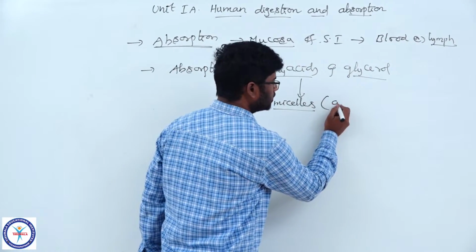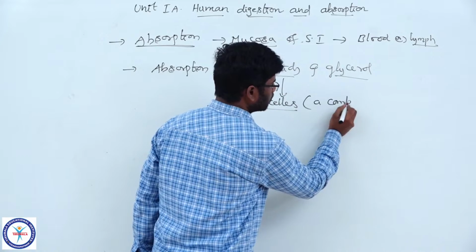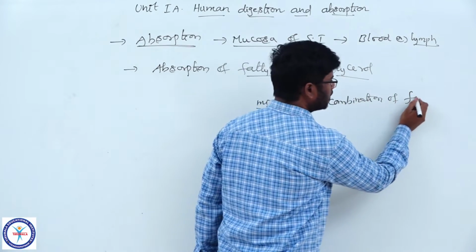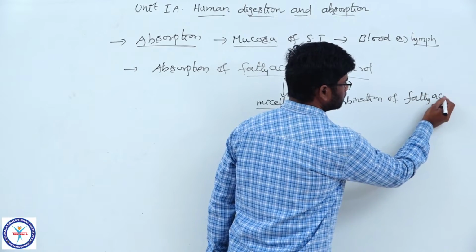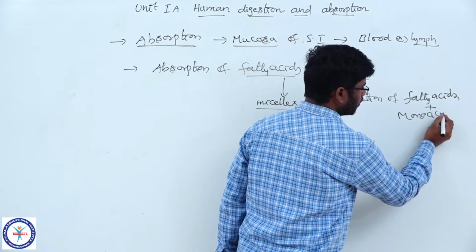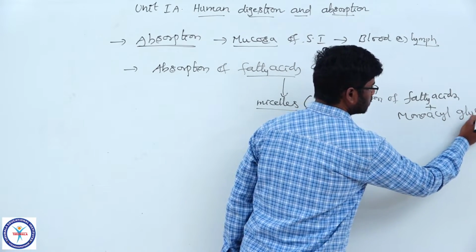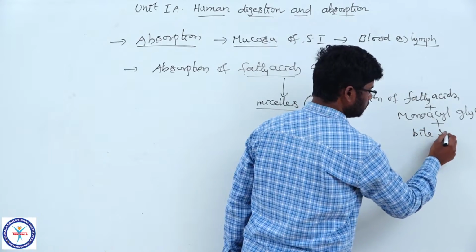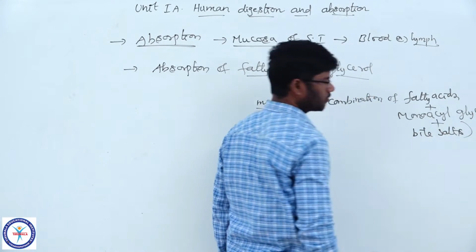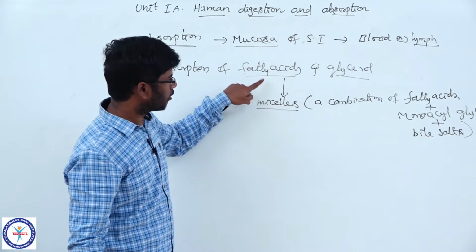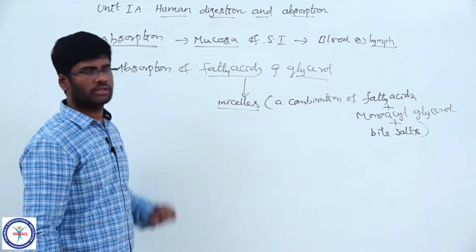Micelles are a combination of fatty acids plus monoacylglycerols plus bile salts. So, fatty acids and glycerol are first converted into micelles.